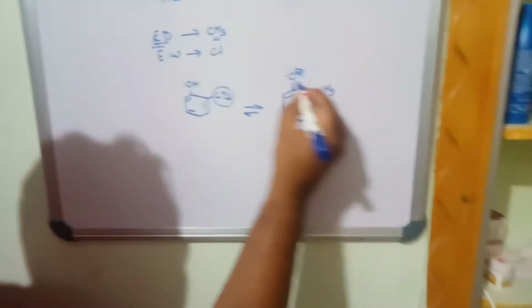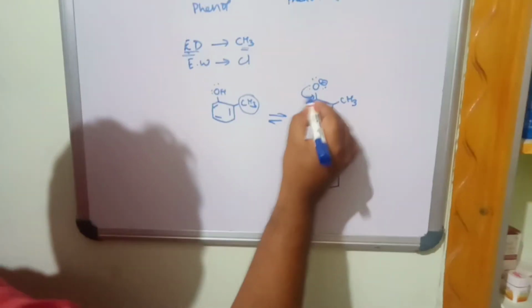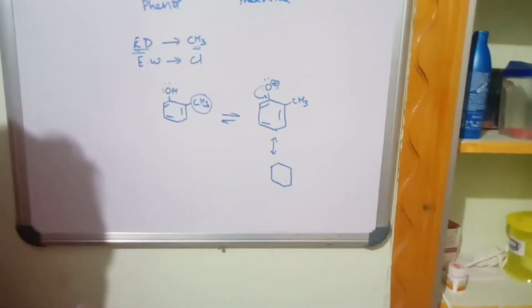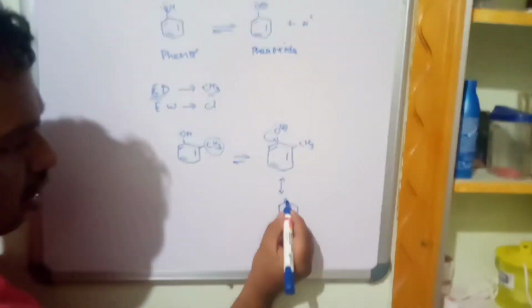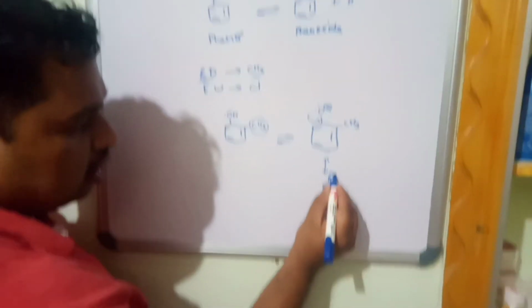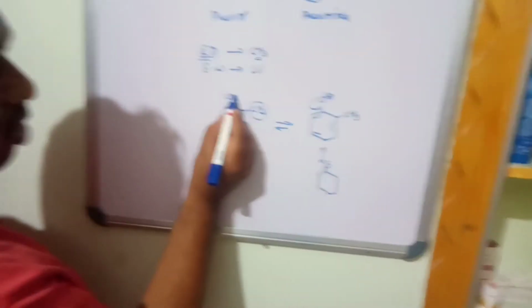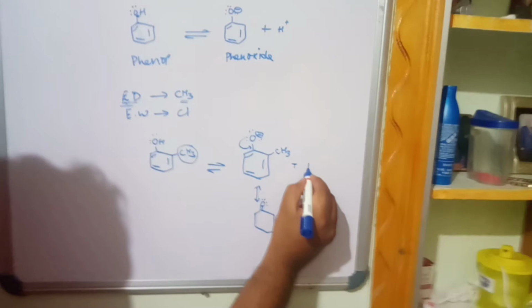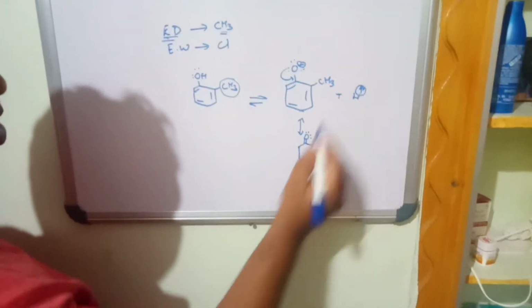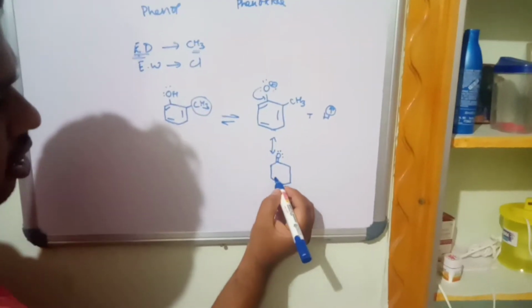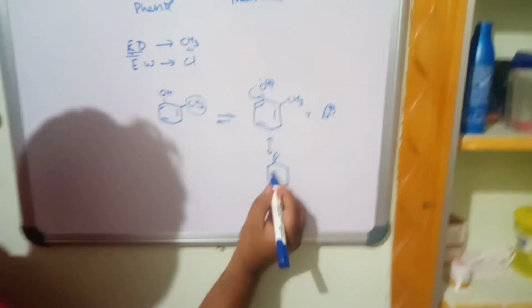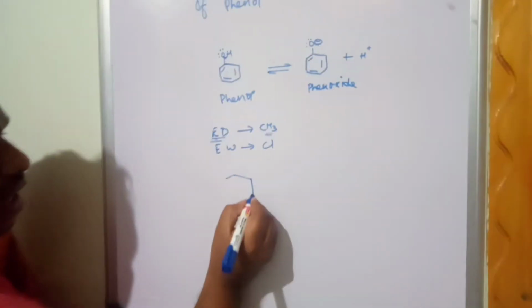What is that resonance structure? This gives a pair of electrons. It already has two lone pairs of electrons, and totally three lone pairs, because when hydrogen leaves, it leaves a pair of electrons. Now let us discuss the effect of the substituent.